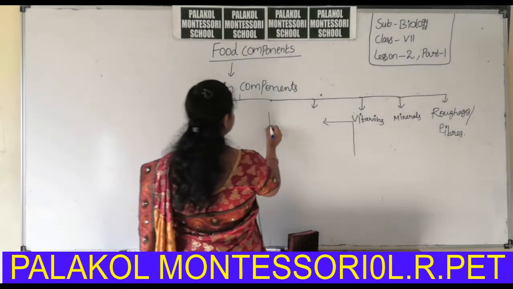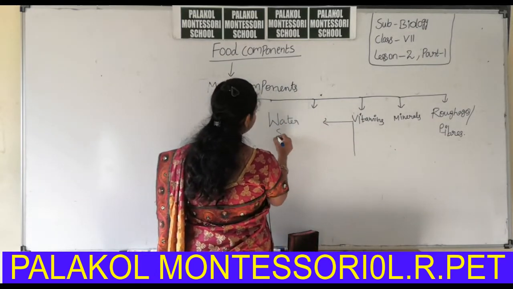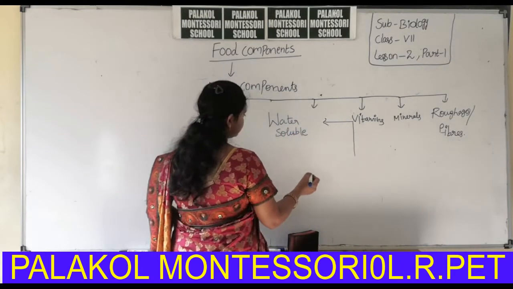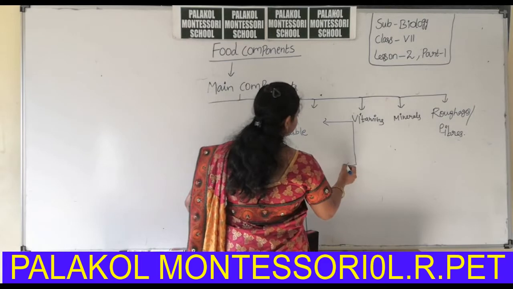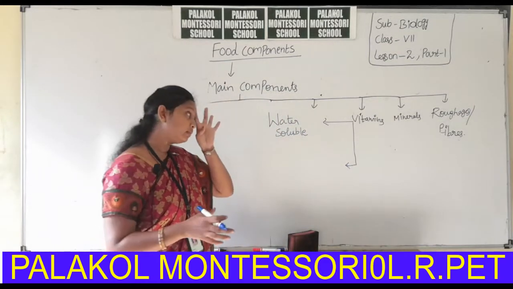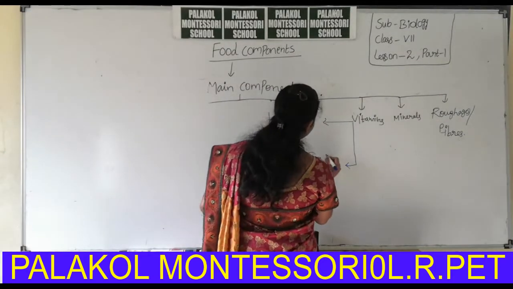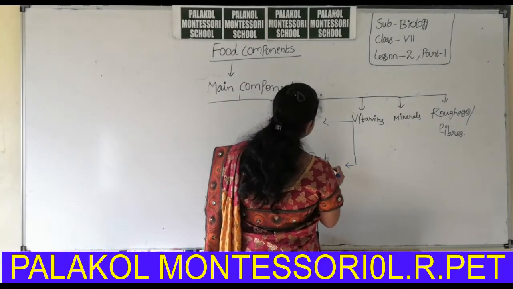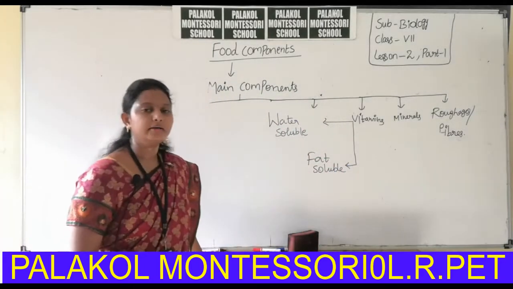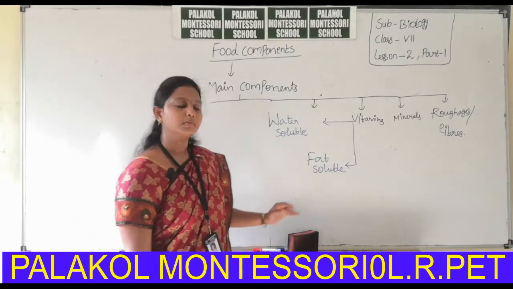One is water soluble, which means they dissolve easily in water, and the other is fat soluble. Some vitamins are fat soluble. Vitamins are divided into two categories, water soluble and fat soluble vitamins.